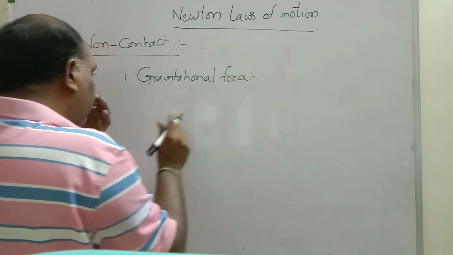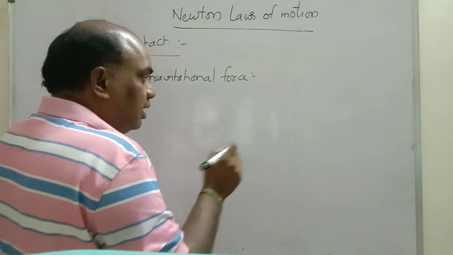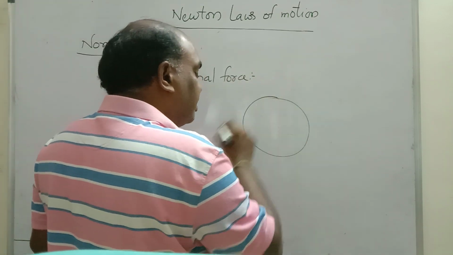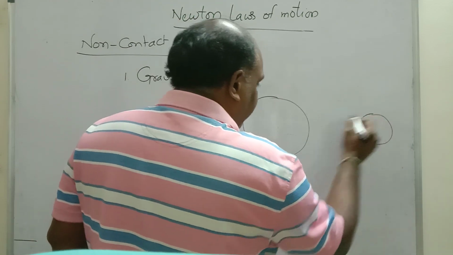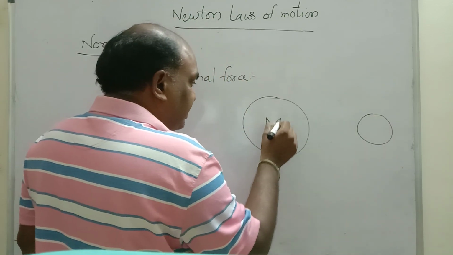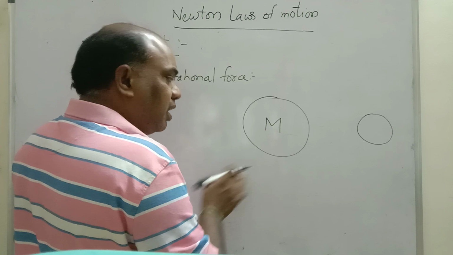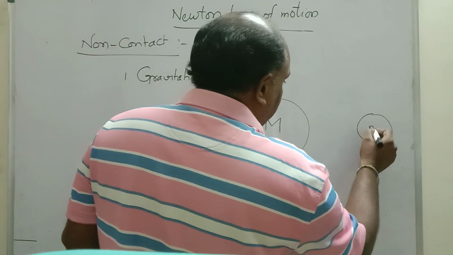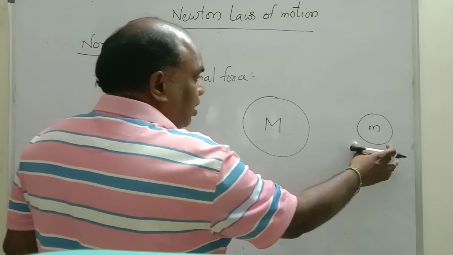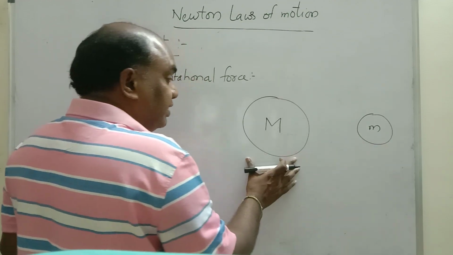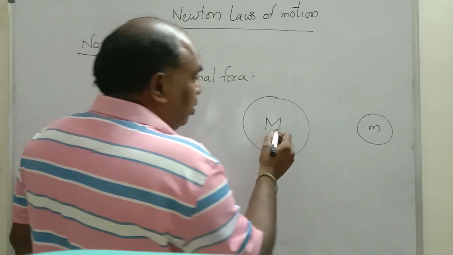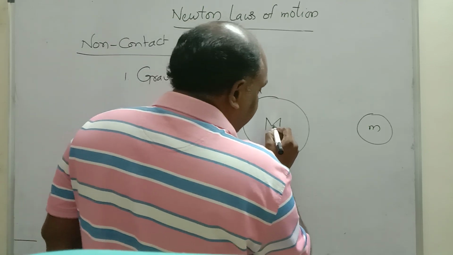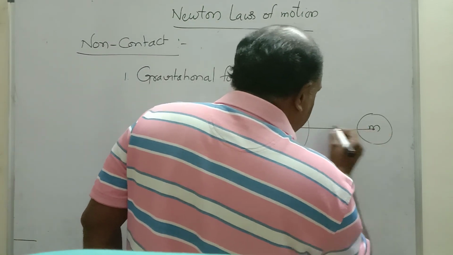Gravitational force in detail we will discuss in the gravity chapter, but try to understand some basic concepts. These are two planets. Let us consider this is Earth, and this is one object on the Earth, small m. This is a big mountain, capital M.